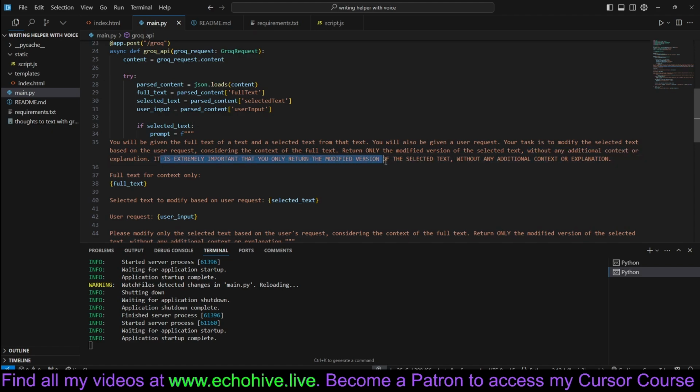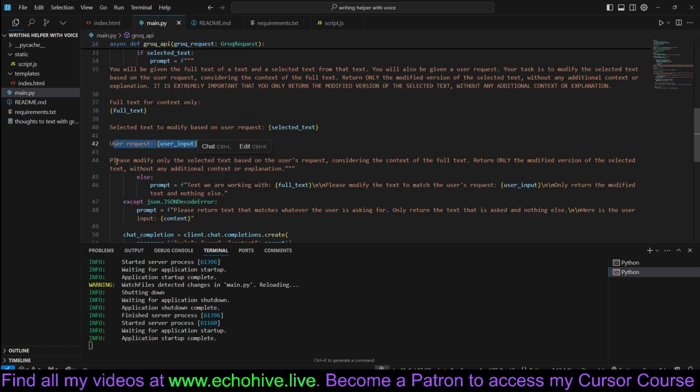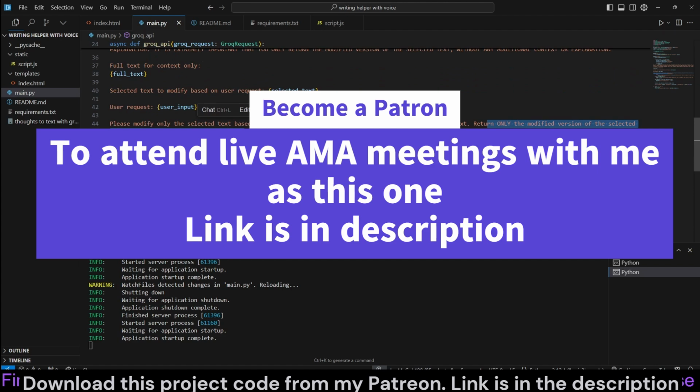It is extremely important that you only return the modified version of the selected text without any additional context or explanation. Now, with Llama, smaller models, it's a hit or miss with these instructions, but most of the time it works well, as you've seen in the demo. Full text for the context only, we give the full text. Selected text to modify based on user request, we give the user request, and then we ask it to modify only the selected text based on user request. Considering the context of the full text, return only the modified version of the selected text without any additional context or explanation.